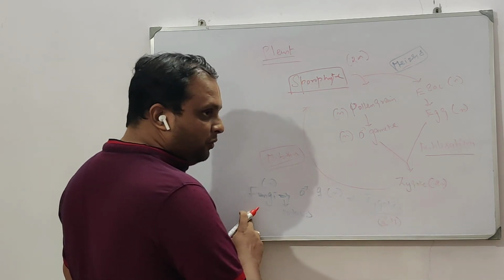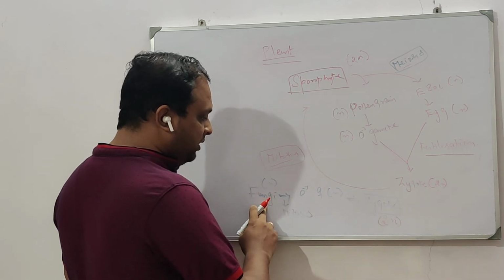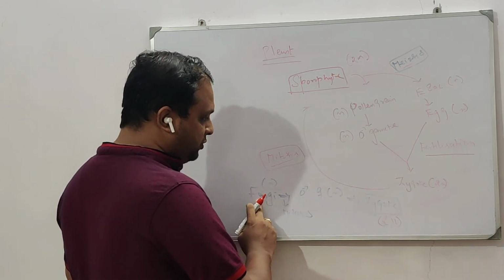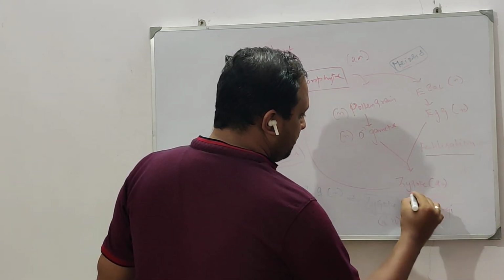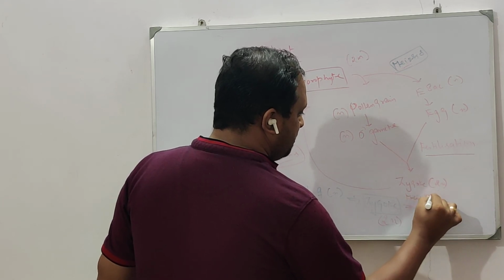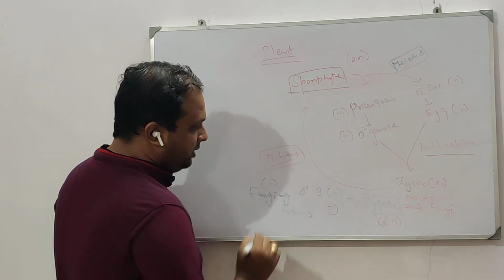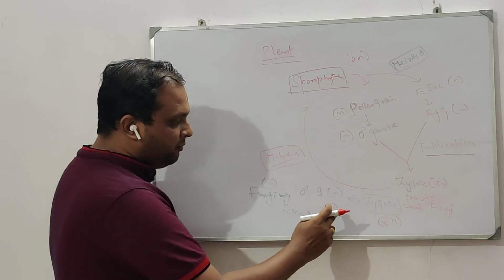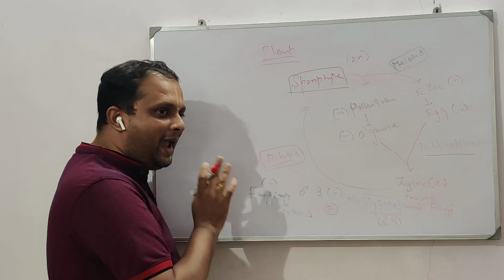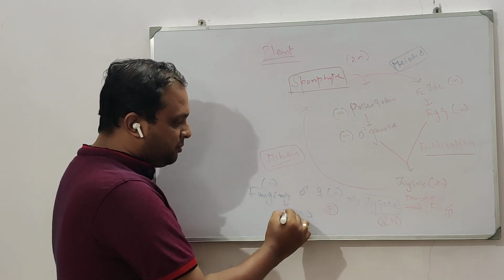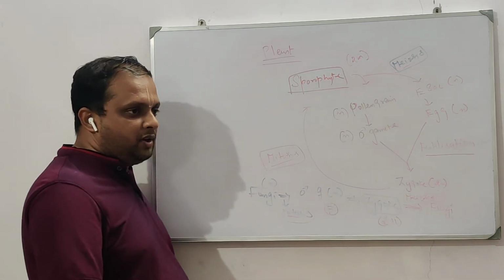Now the zygote will develop into new fungi. This zygote is 2N, fungi is N, so it undergoes meiosis. When this undergoes meiosis, you get the fungi. So here you see fertilization precedes meiosis. Why? Because the basic ploidy of fungi is N. So gametes are N. Here you have mitosis, as I have written here: mitosis, fertilization, and meiosis. A new fungi will be formed.